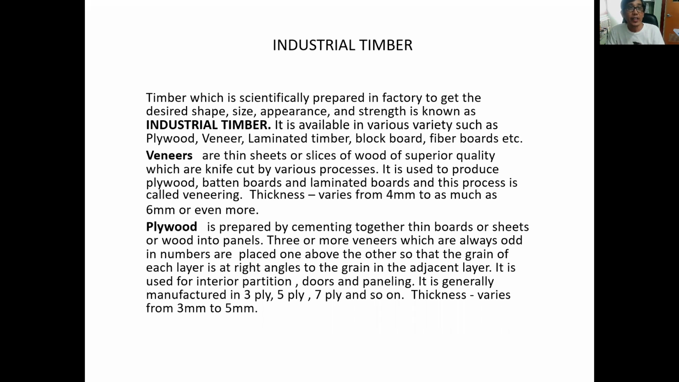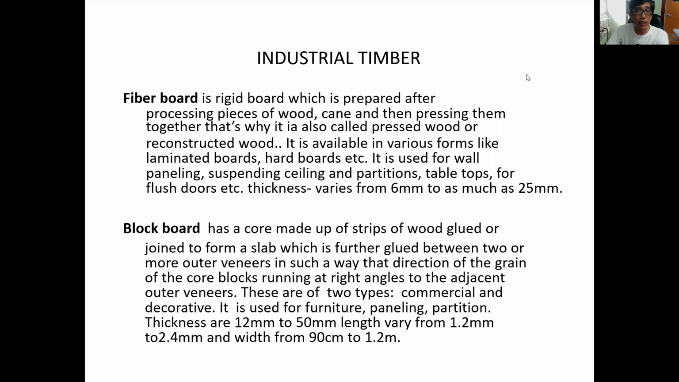Okay, another is plywood. Plywood is prepared by cementing together thin boards or sheets into wood panels. So three or more veneers, which always come in odd numbers, are placed one above the other so that the grain of each layer is at right angles. So the thickness varies from 3 millimeter to 5 millimeter. So another type of industrial timber is the fiberboard.